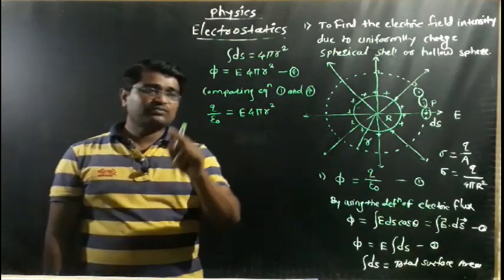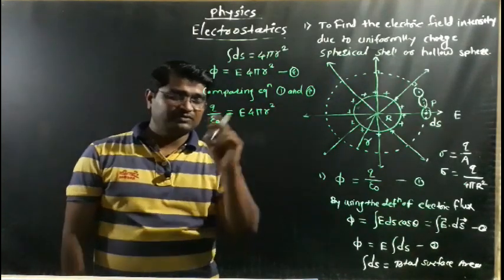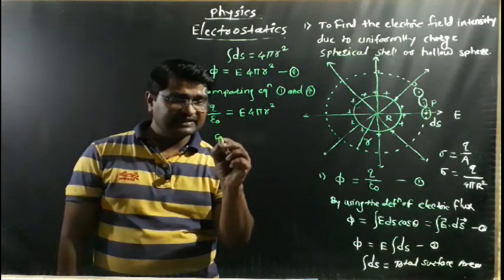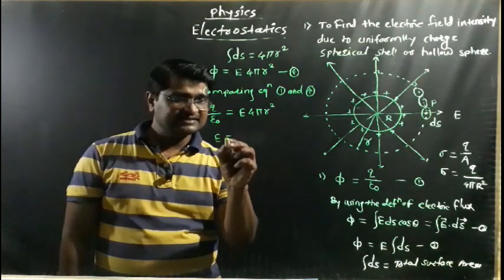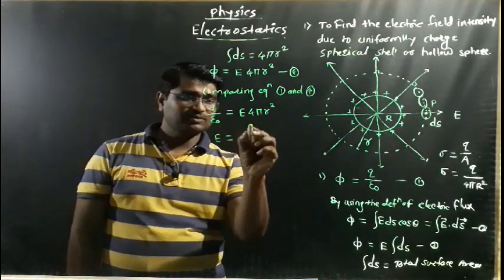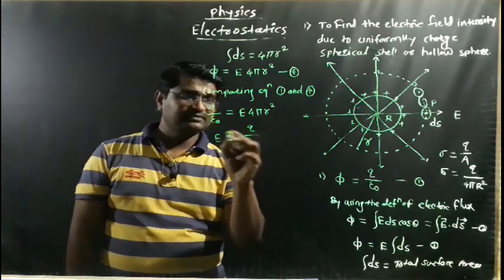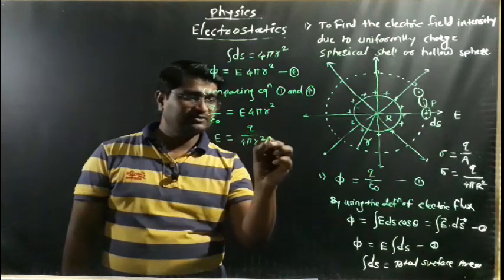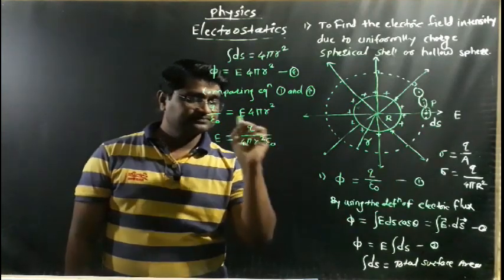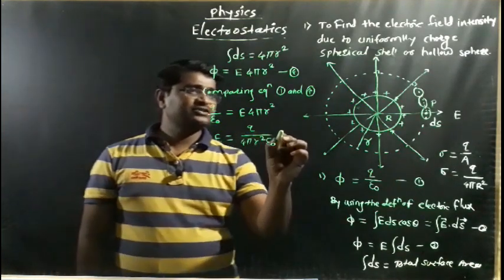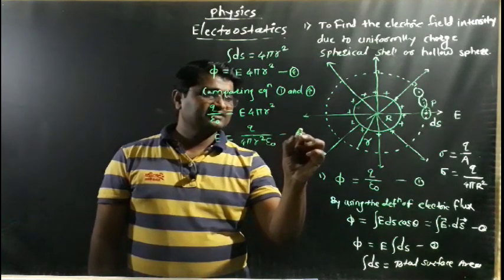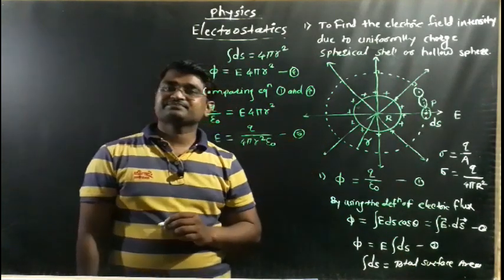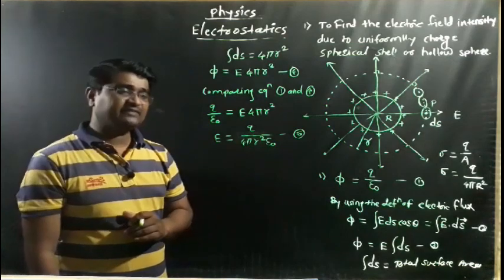By this comparison we find the electric field intensity E is equal to q upon 4 pi r square into epsilon naught. Call this equation number 5. This is the equation of electric field intensity.